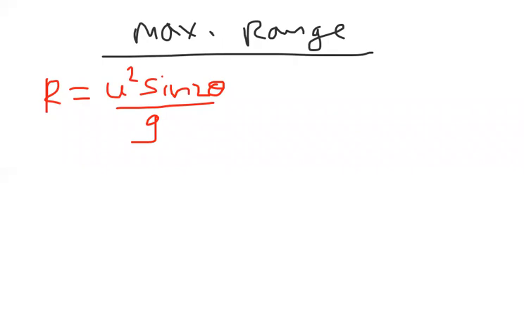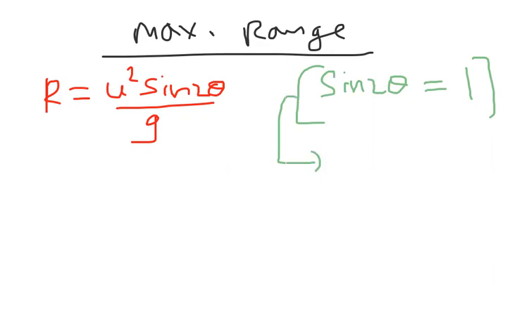So for the range to become maximum, the sine term in the numerator must become 1. If that term is 1, then we can say the range is maximum. For this term to become 1, mathematically theta must be 45. So sin 2 into 45 is sin 90, and the sin 90 value is 1.